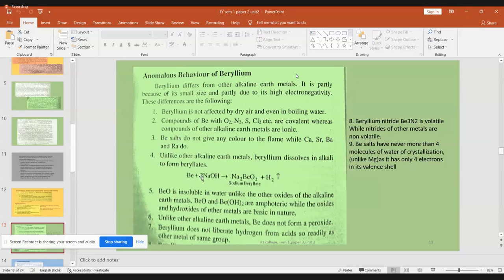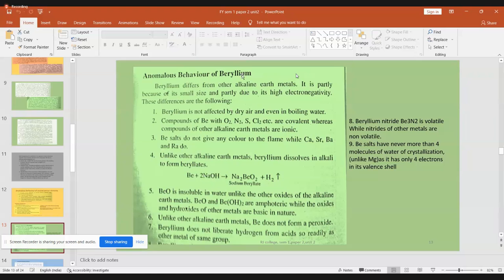Next, when beryllium reacts with sodium hydroxide, it forms a salt, sodium beryllate, and liberates hydrogen gas. But all the other members in the series will not do so very easily. They can react with acid, but they cannot react with alkali. Beryllium has the ability to react with alkali and liberate hydrogen gas. So remember this point. Next point is oxides.